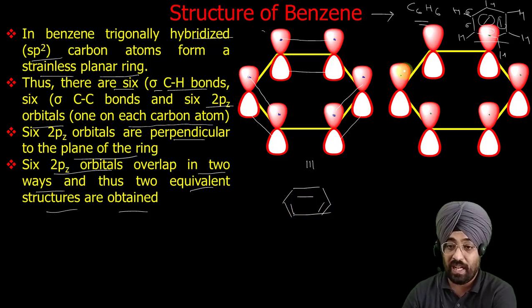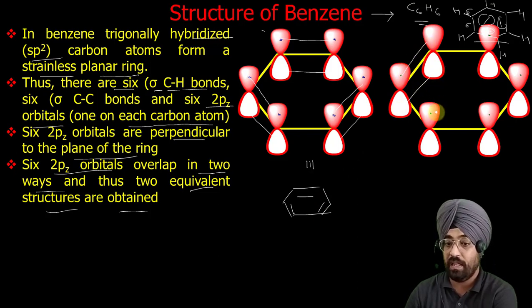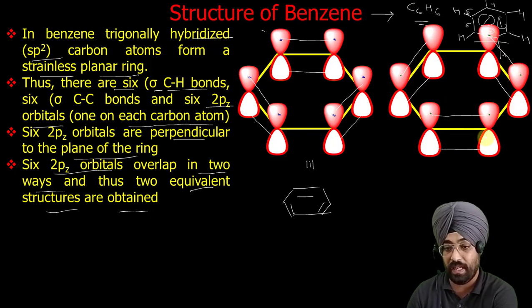But we also have a second possibility, these 2 orbitals can overlap, these 2 orbitals can overlap. So there are two identical possibilities which have equal probability. This will lead to this structure, with this bond, this bond, this bond.